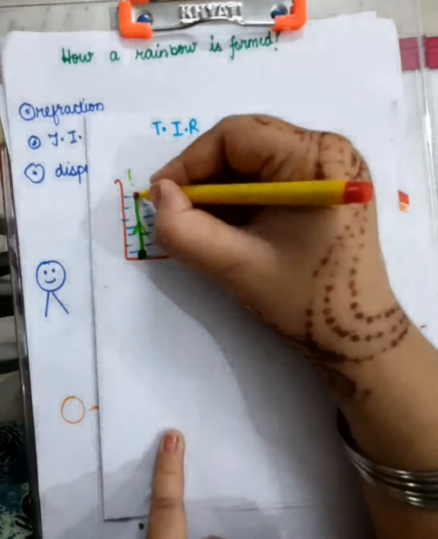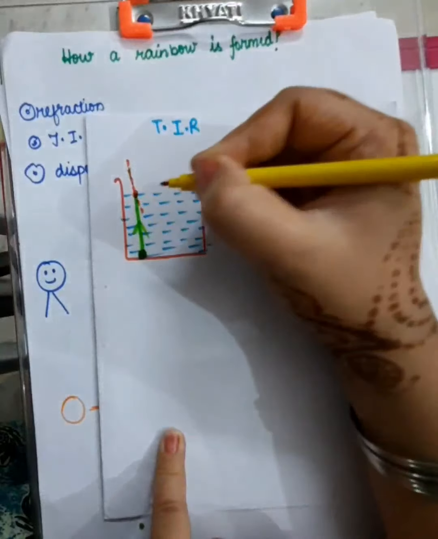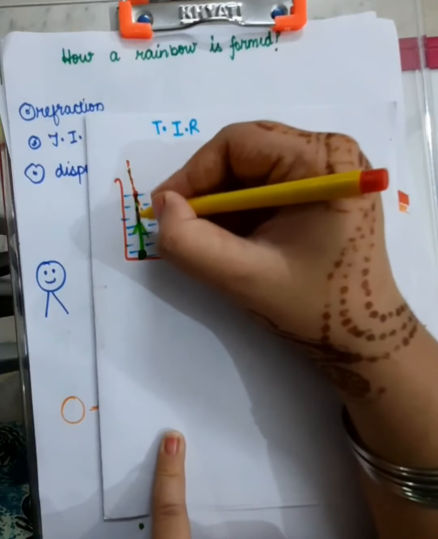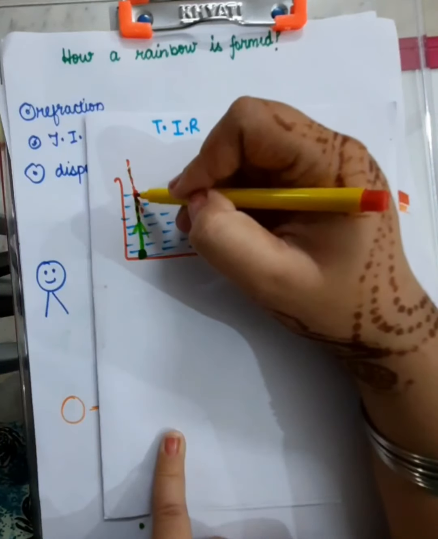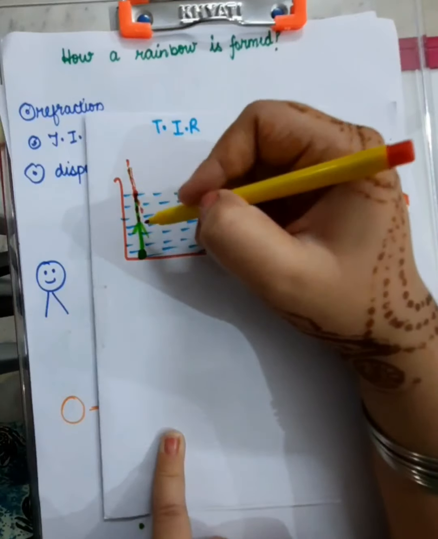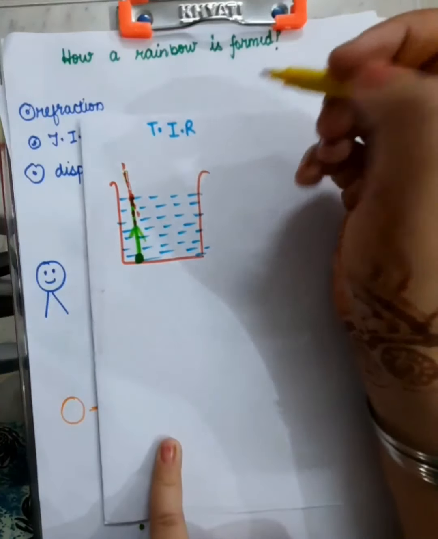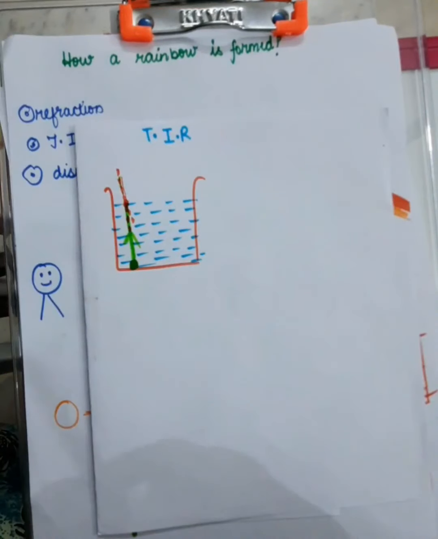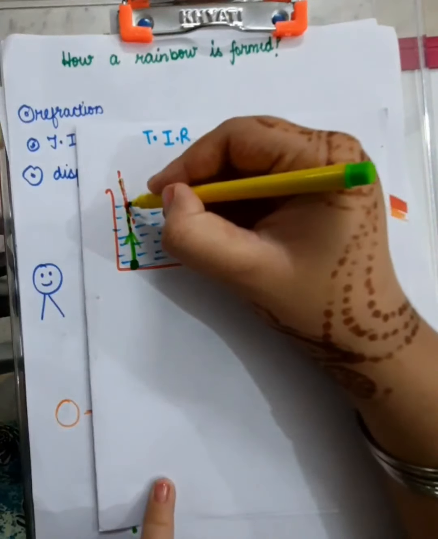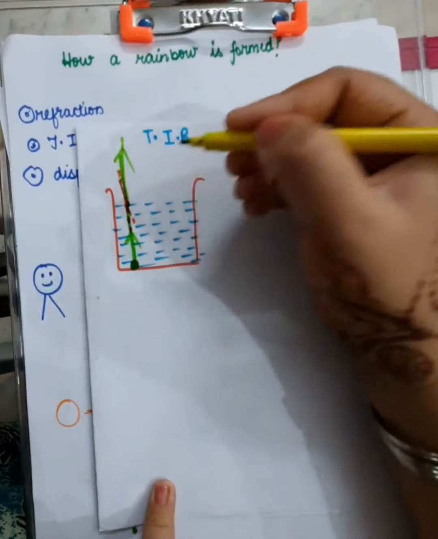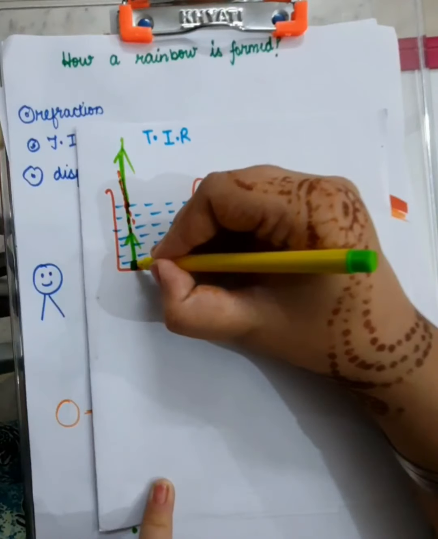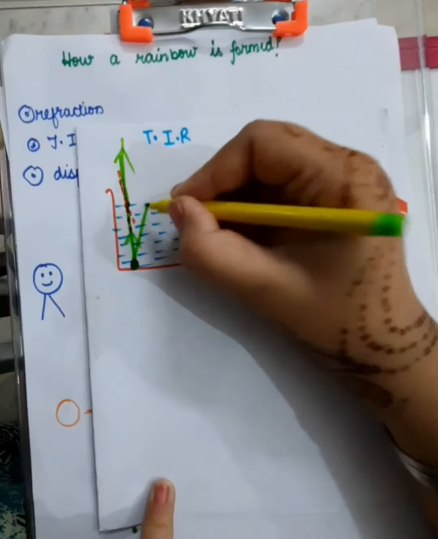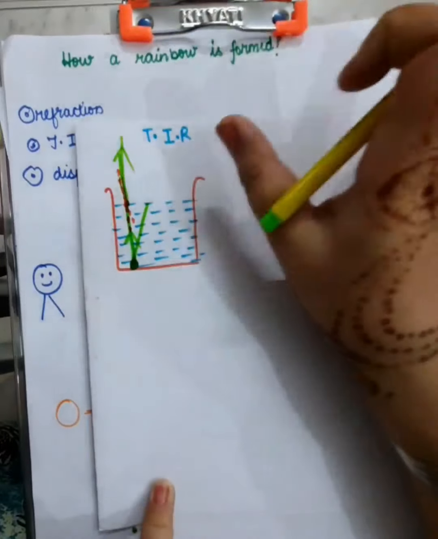It is incident on this point. Draw the perpendicular on this point. This is the normal, this red colored line. Can you see that this light ray and the normal are making an angle of 0 degree with each other? So the light ray will be refracted along the same path. It will go straight.